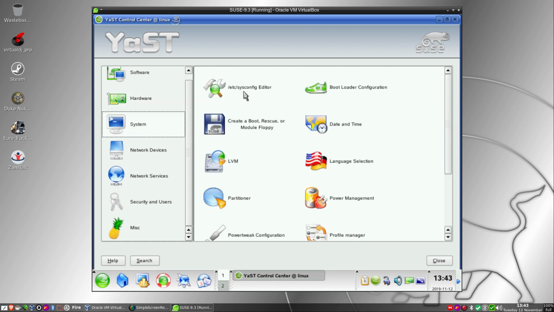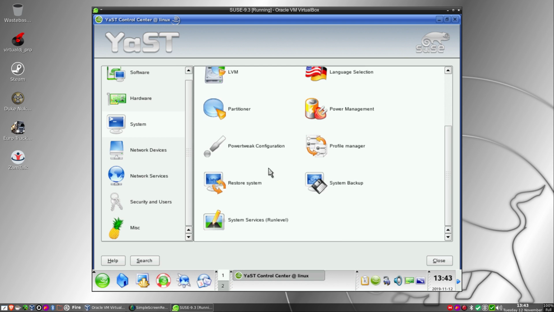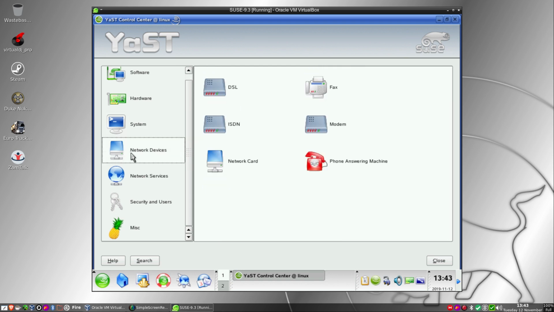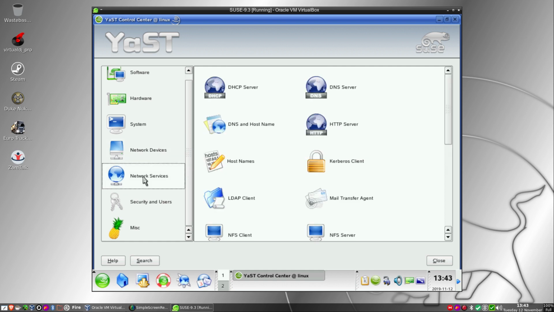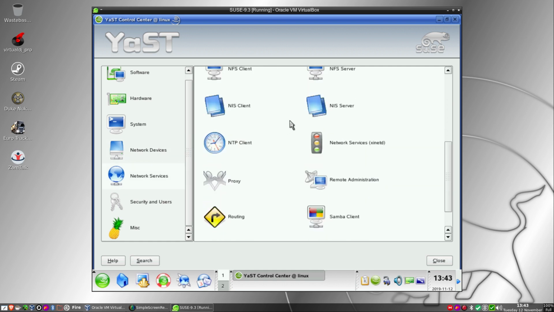On the system, we got the sysconfig editor, bootloader configs, make rescue CD, floppy, date and time, LVM, language selections, a partitioner. So it really did come with a lot of stuff that a lot of other distros at the time, Mandriva being the exception, I assume, didn't.